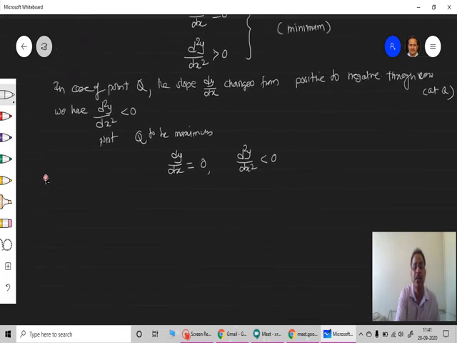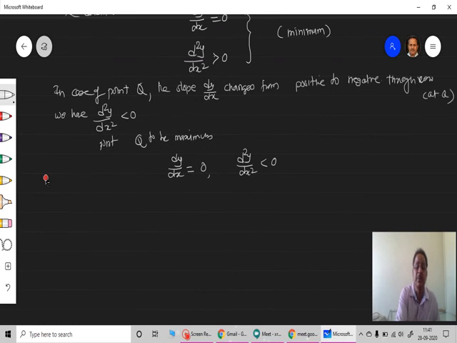Whenever this happens, the point is said to be the maximum of a given function. So if the second derivative is found to be negative or less than 0, and the first derivative is found to be equal to 0, then such a point is said to be the point of maximum of this particular curve.